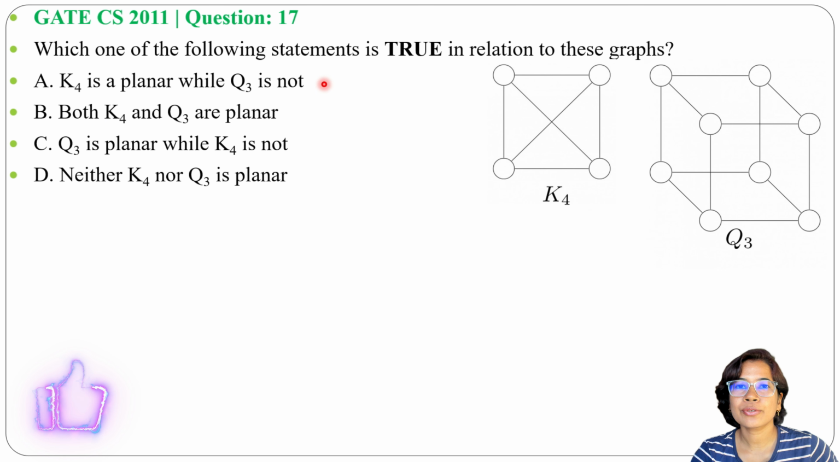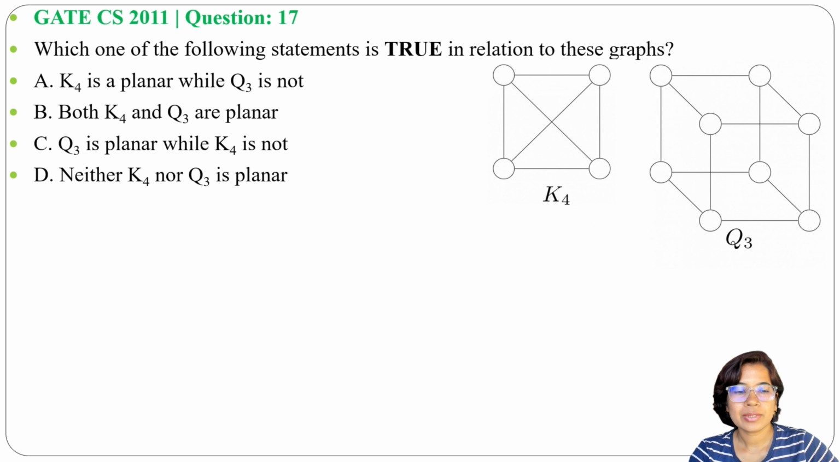Let's solve one previous question of graph theory. This question was asked in GATE CS 2011, question number 17. Which one of the following statements is true in relation to this graph? And we have two graphs and four options are given. In all options, it's asking about whether these two graphs K4 and Q3 are planar or not.